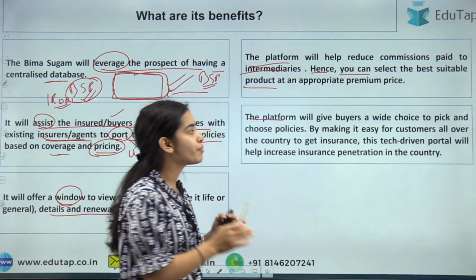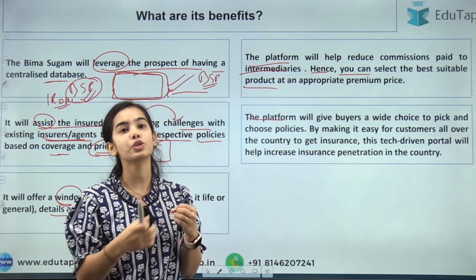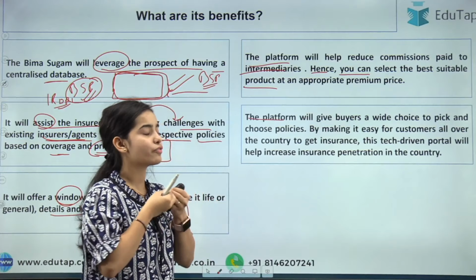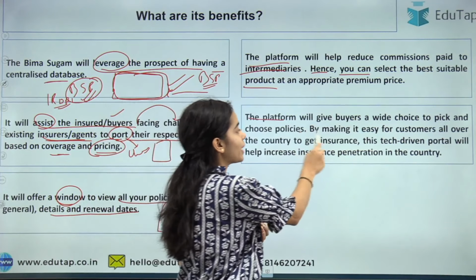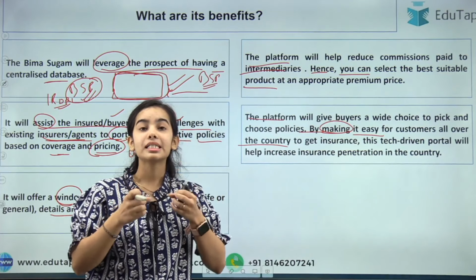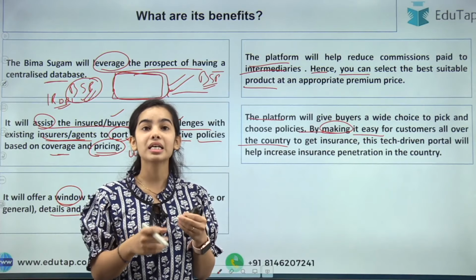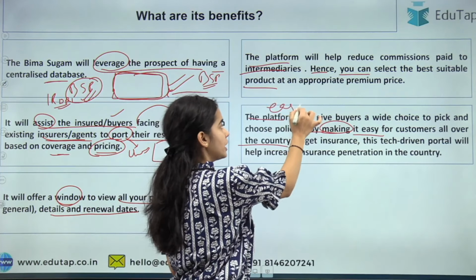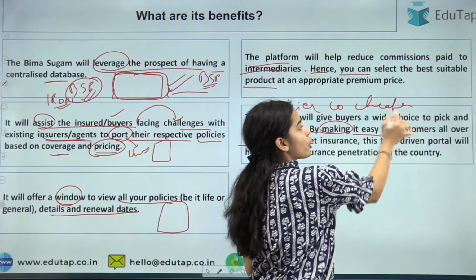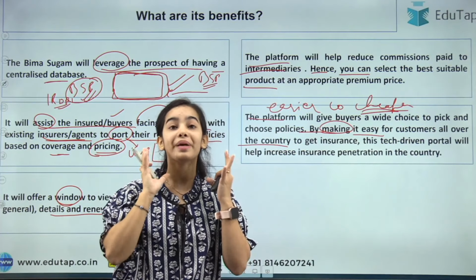The platform will give buyers a wide choice. Different companies will be available, different agents will be available, and you can get the policy of whichever company you want. A wider choice is provided. By making it easy for customers all over the country to get insurance, it will also extend the reach of the insurance sector, because it will become easier, more convenient, and cheaper to get insurance, and you will be provided with correct and better information.